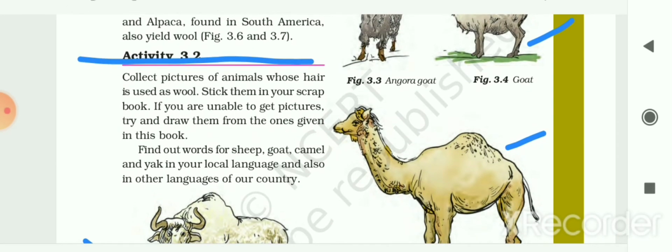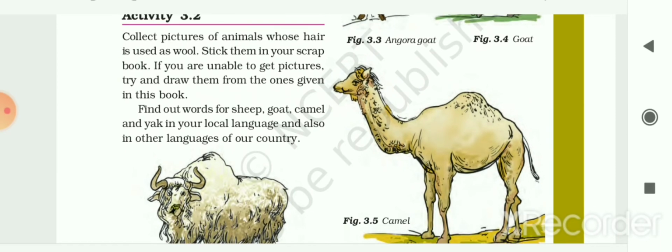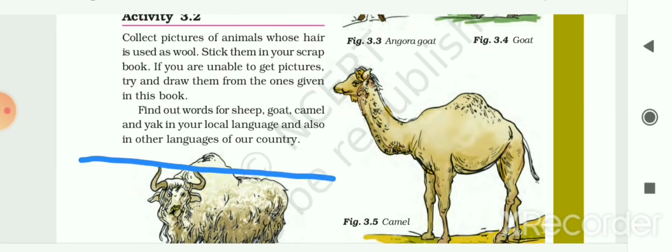Next, another activity is given to you. Activity 3.2. For that, collect some pictures of animals whose hair is used as wool. Stick them in your scrapbook, and if you are unable to get pictures, try and draw them from the ones given in this book. Find out words for the sheep, goat, camel and yak in your local language and also in other languages of your country.